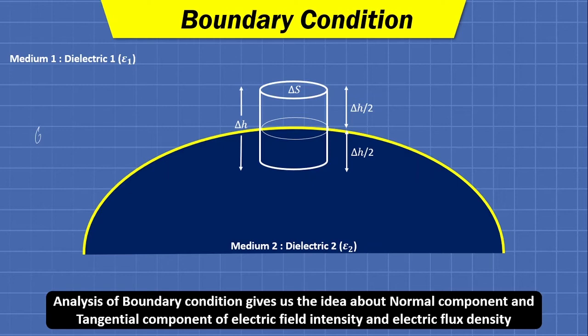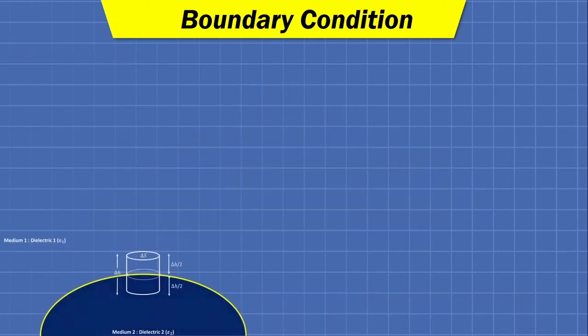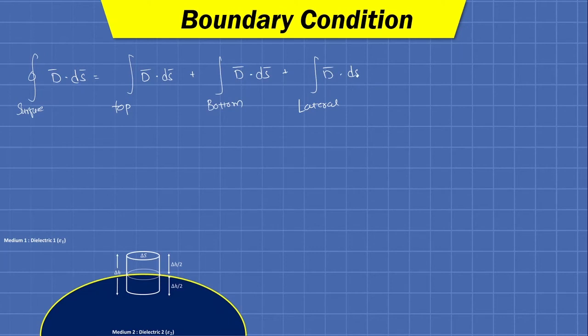Moving further, now having the cylindrical Gaussian surface, the closed surface integration of D bar dot dS bar can be divided into three integrations: integration over the top surface of D bar dot dS bar, plus integration over the bottom surface of D bar dot dS bar, plus integration over the lateral surface of D bar dot dS bar.